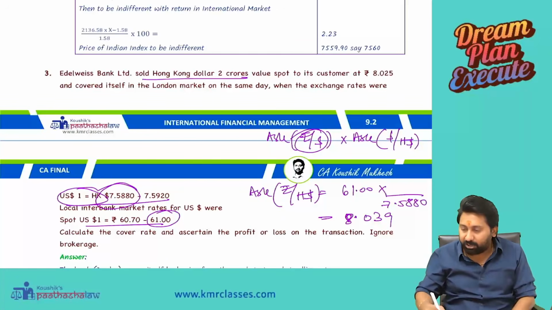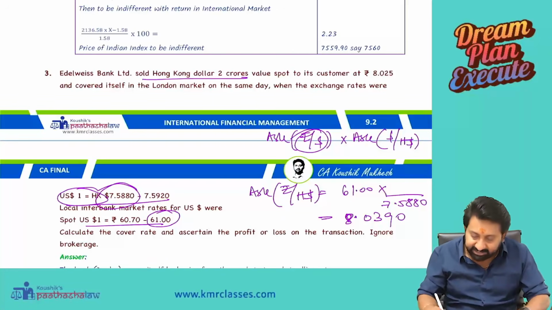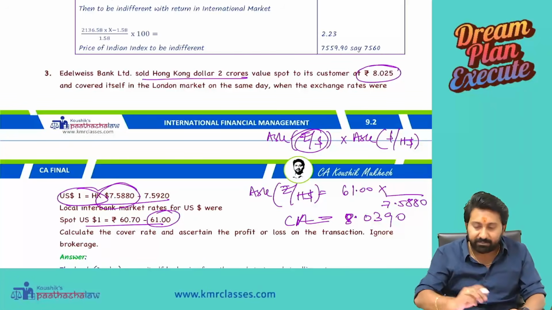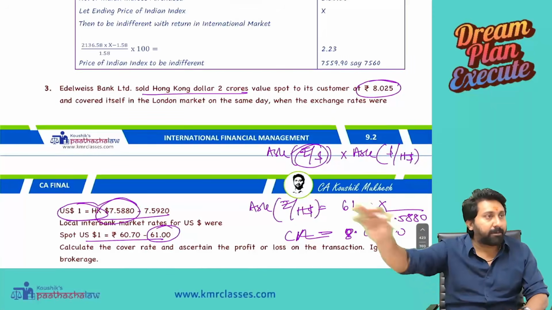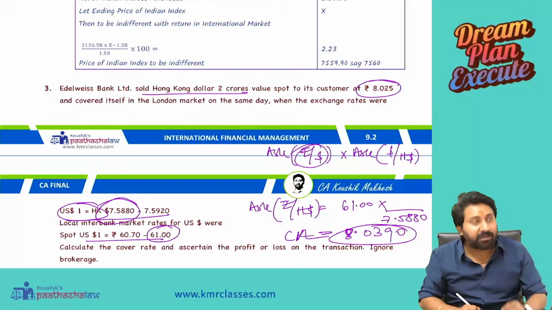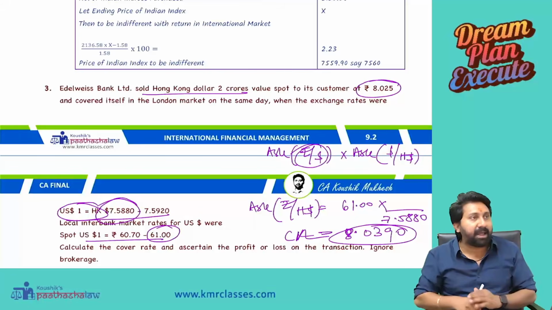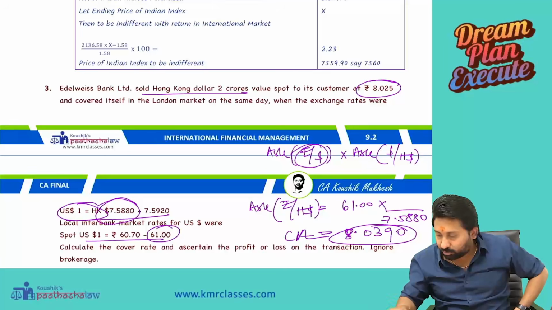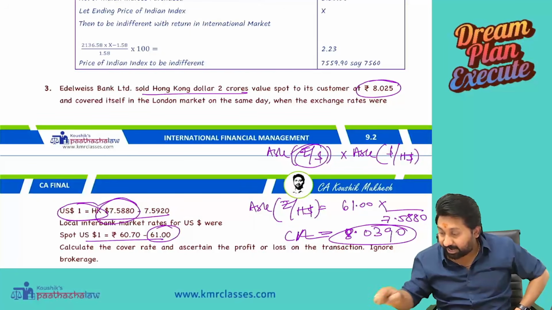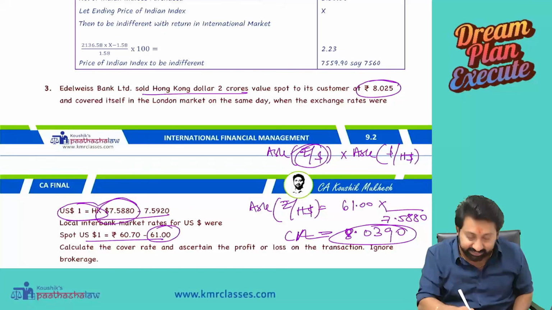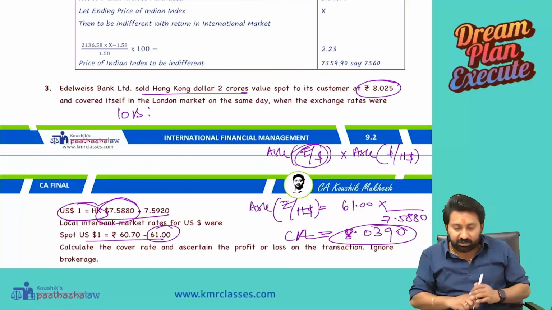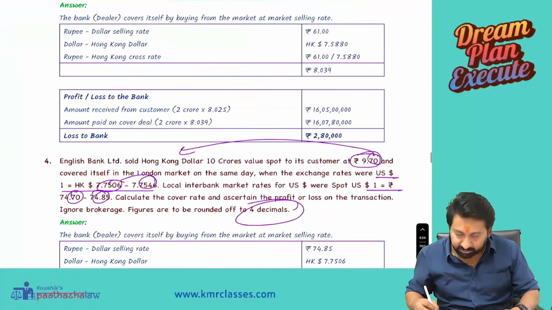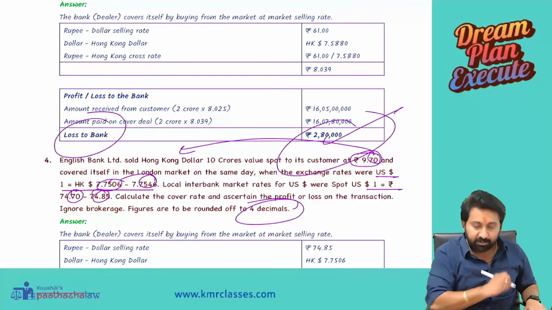8.039. 8.0390. So what is this? This is the cover rate. What is the profit? I promised them at 8.025. Okay, 8.025. But I am buying it at how much? 8.039. These are false commitments that banks can give. See here. Selling rate 8.025 to the customer minus 8.039 is minus 0.014. We got a loss here. How much loss? Into 2 crore. 2,80,000. Perfect. It's a loss to the bank.